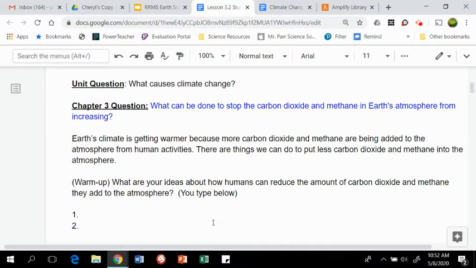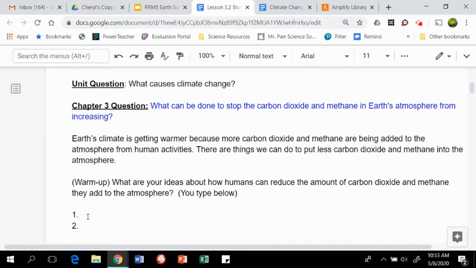So here's your warm-up for the day. What are your ideas about how humans can reduce the amount of carbon dioxide and methane they add to the atmosphere? So you're going to type in what you think people can do to reduce the amount of carbon dioxide or methane that they add to the atmosphere.